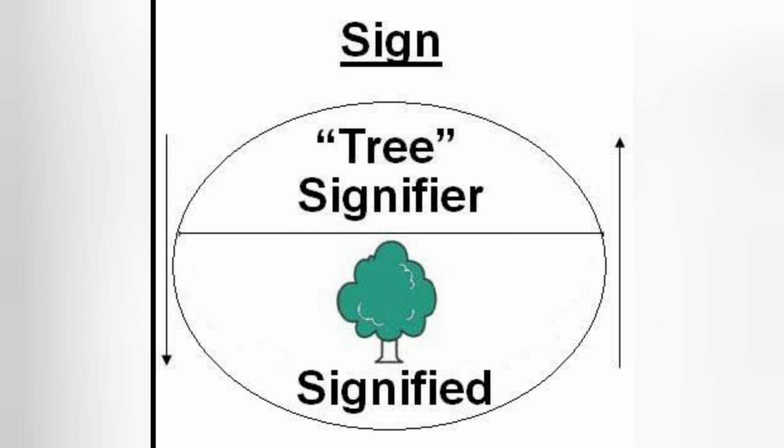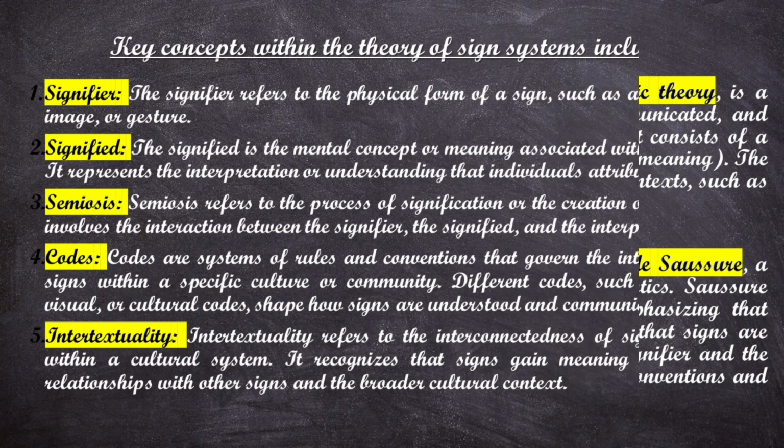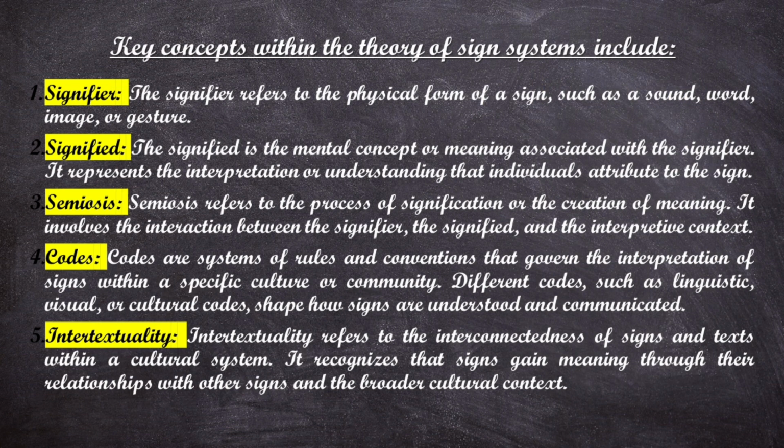Now, when we say sign system, it has a very big domain which includes a lot of categories where we discuss how signs are produced, how they are transmitted and how they are interpreted, and it is understood with the help of different contexts. It can be a cultural context, a social context or a historical context as well. Now let us move on to some key concepts of this particular theory of sign system.